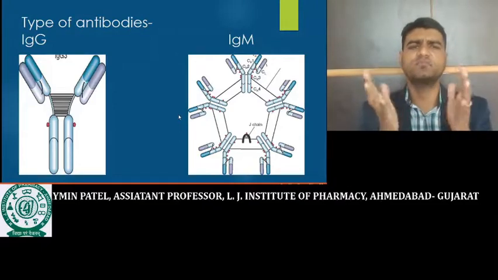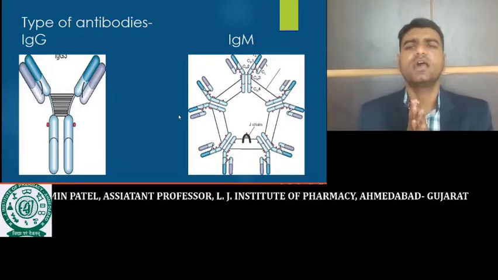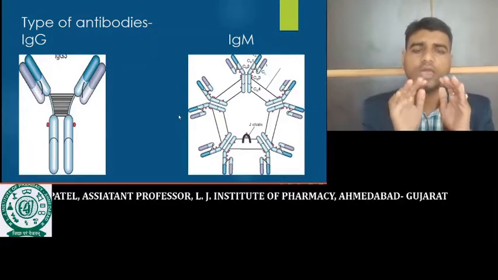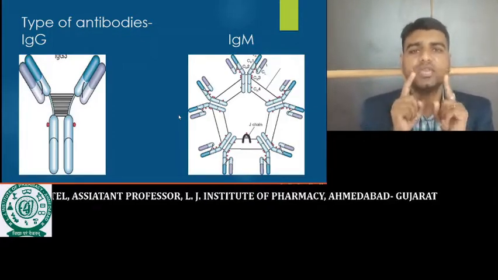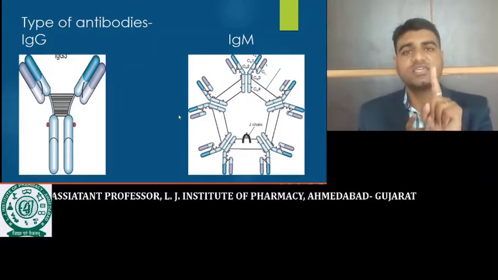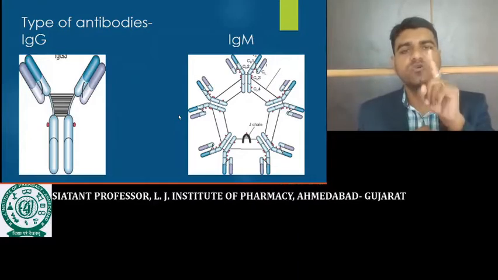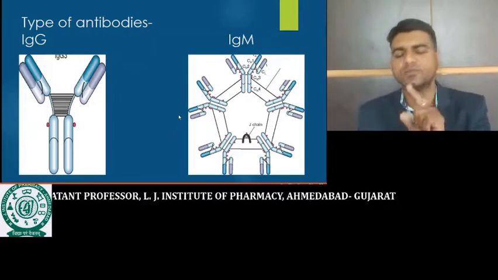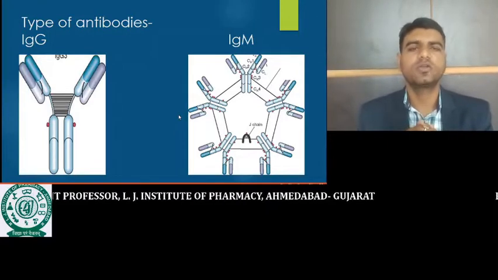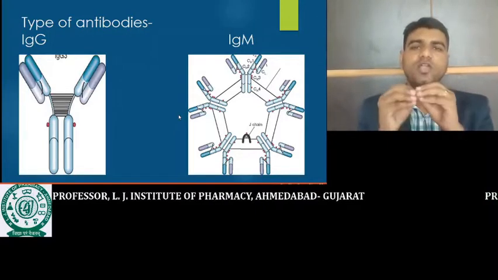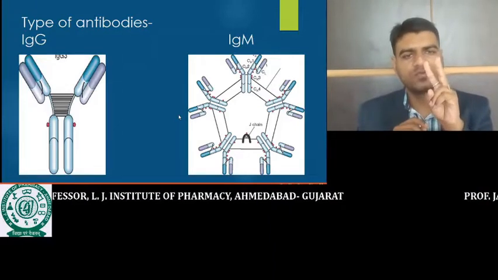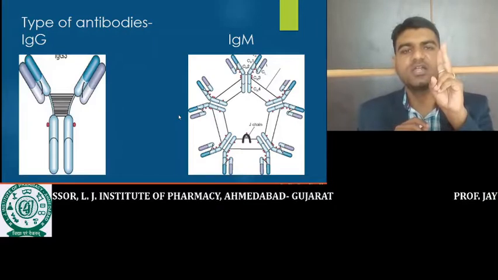IgG is the simple bivalent antibody. Among the total antibody, 80% is nothing but IgG, and IgG is one of the antibodies responsible for activating the complement system. We will not go in depth into the complement system. The complement system is a part of the physiological barrier, and it is activated by two main pathways: the classical pathway and the alternative pathway.